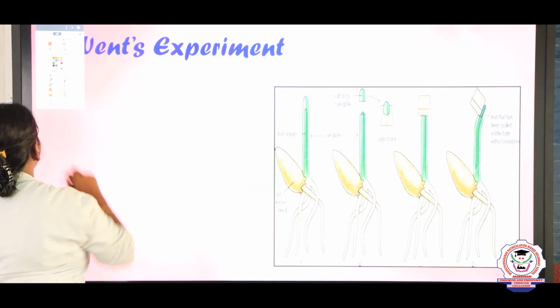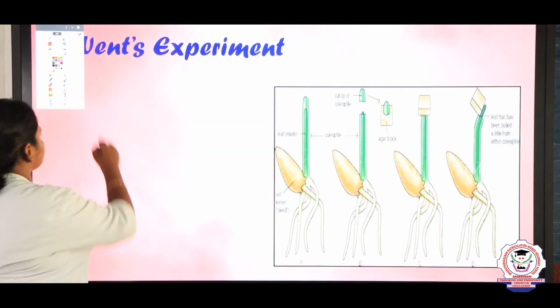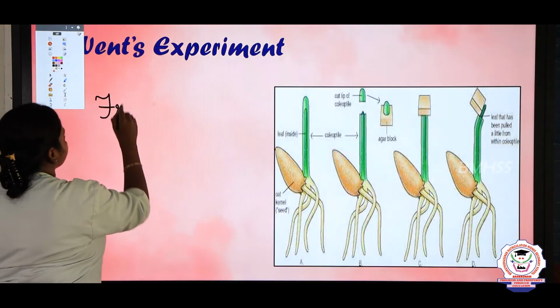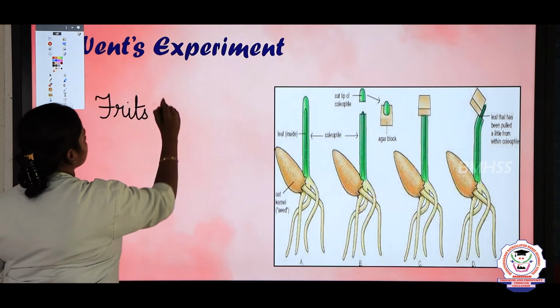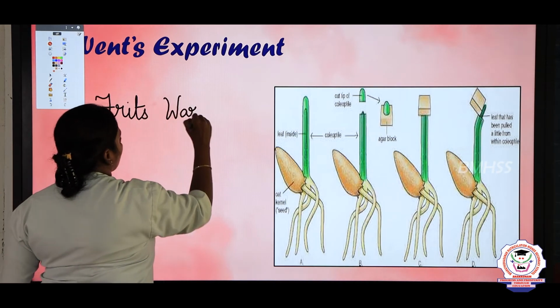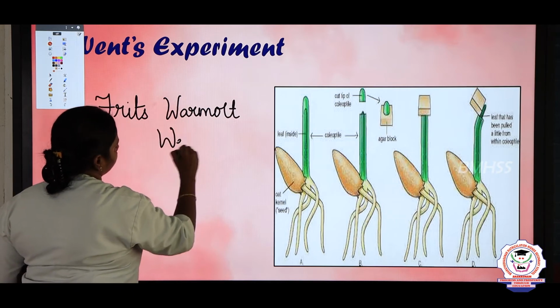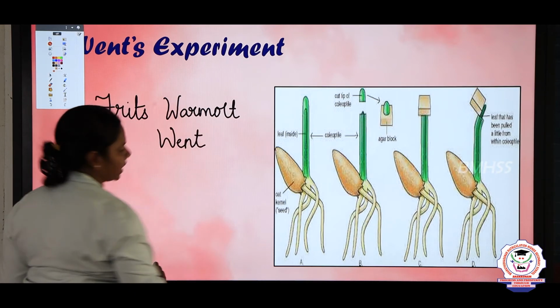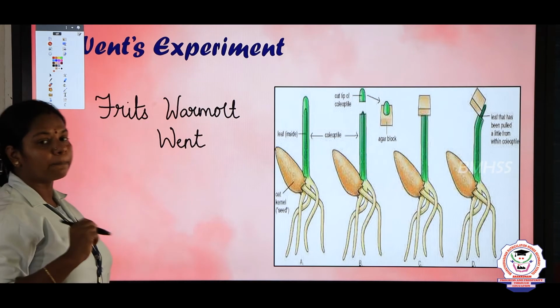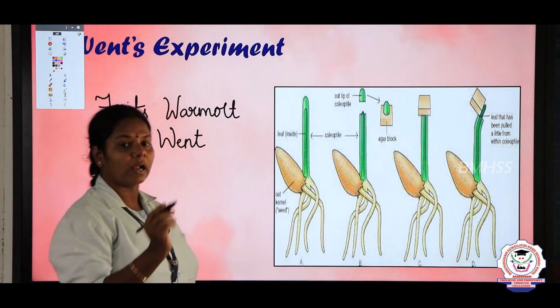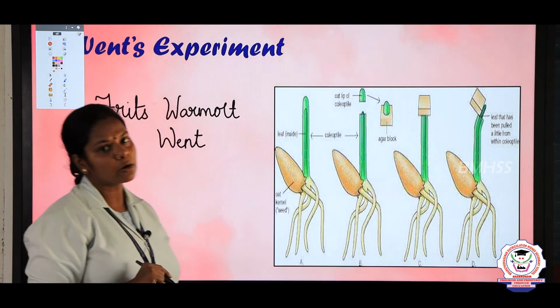Wendt's experiment. What was his full name, children? Fritz Omolt Wendt. He was the person who experimentally proved the presence of auxin, and that auxins are responsible for plant growth.